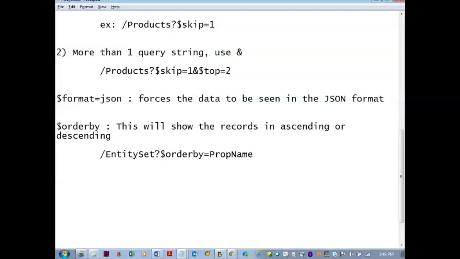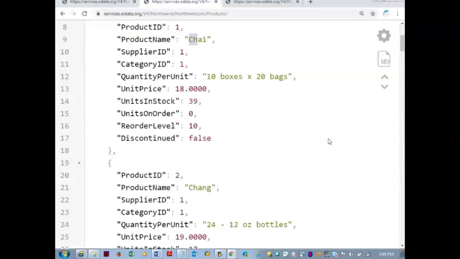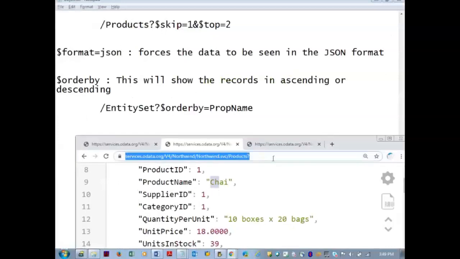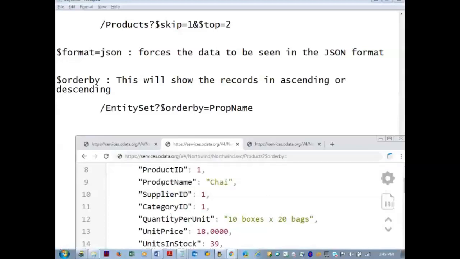Try to apply this and see on the products of Northwind and customers of Northwind. $orderby is equal to the property name. You have to copy it. It must be exactly the same here.